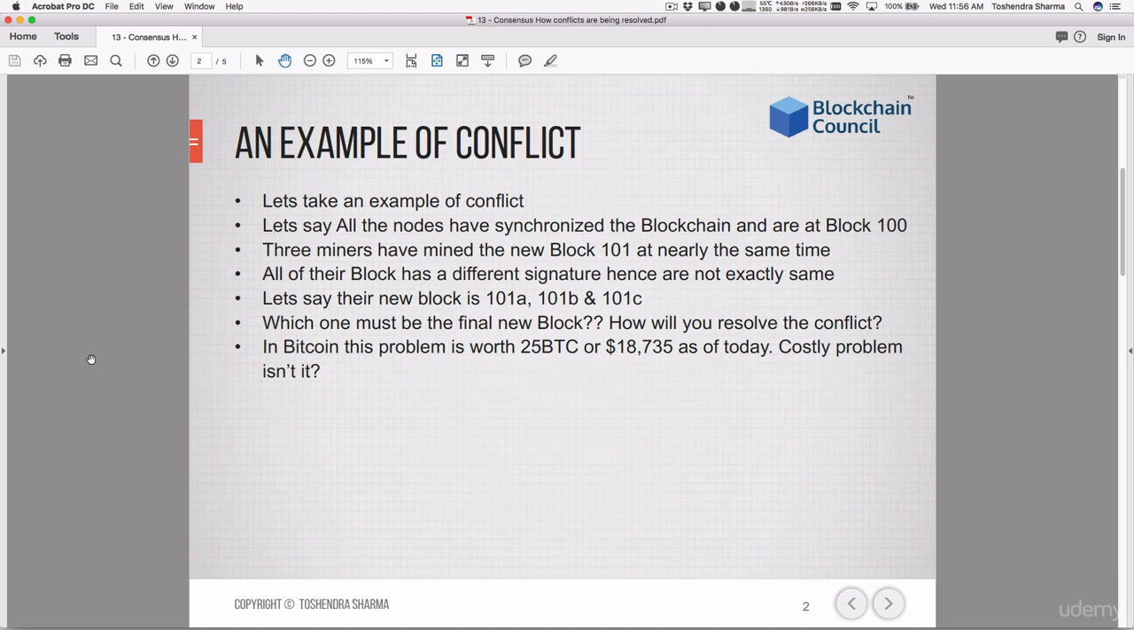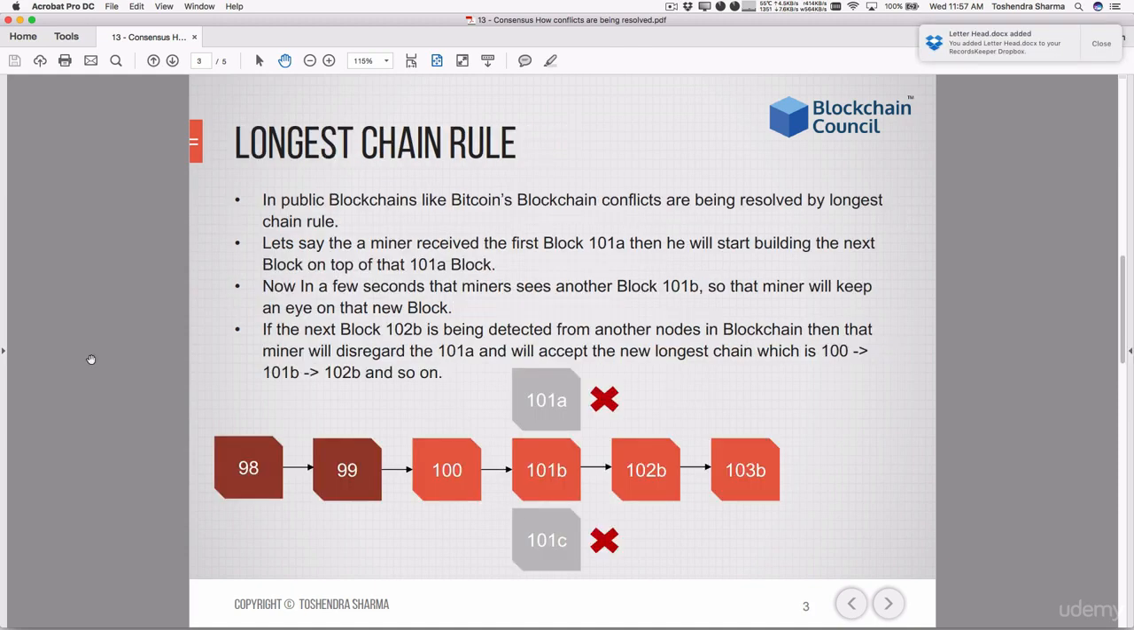So how will the network together resolve the issue, because there is no arbitrator, there is no mediator, and there is no central authority who will take the decision? So this becomes a very big question, how this conflict can be resolved. The conflict is generally resolved by something called the longest chain rule, right?